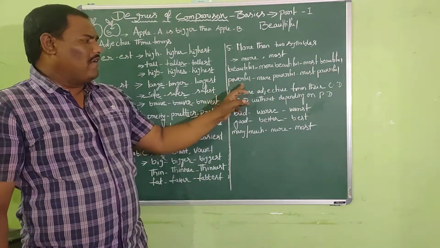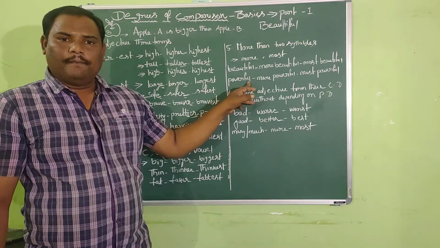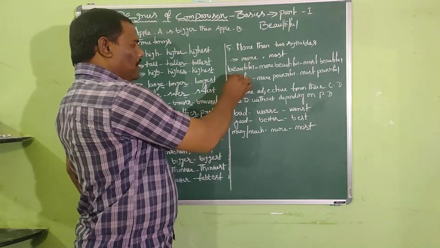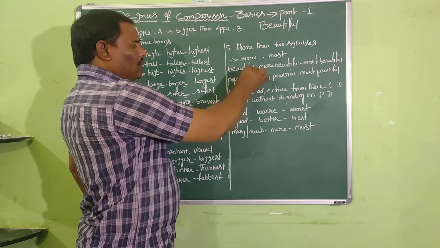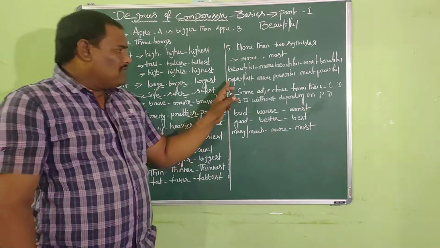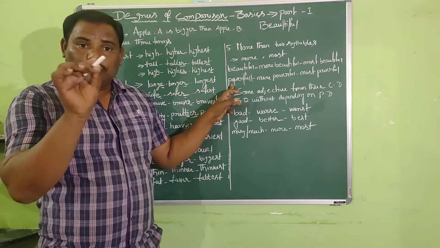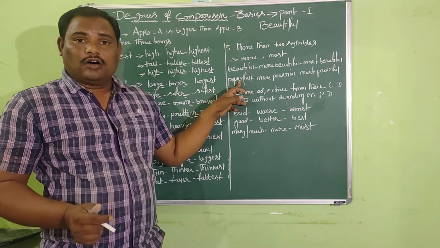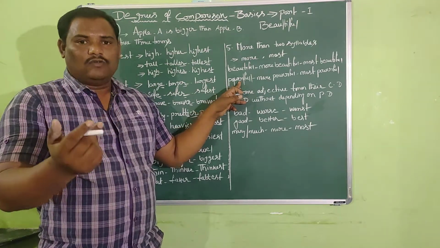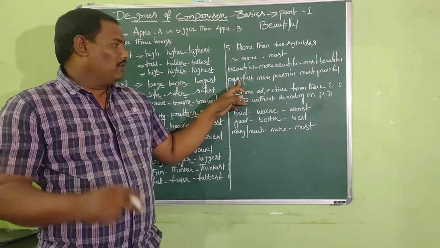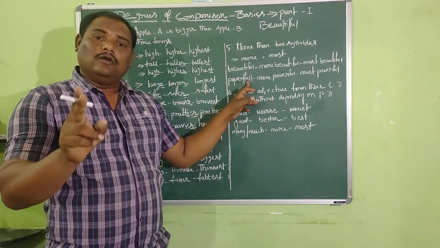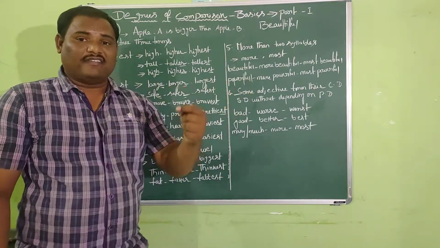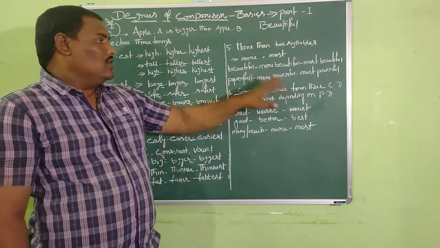We shall examine the next word, powerful. Can you divide the word powerful into parts? Can you identify the number of syllables within the word? Let us try to evaluate now. Powerful. If you examine the first part, pow, you are getting a sound, and a vowel. If you go to the second part, again you are getting a sound, so it is also a syllable. And if you examine the third part, full, it is also a vowel sound. That means the word contains three syllables in total, so it is also a trisyllabic word. It takes more in comparative, most in superlative.